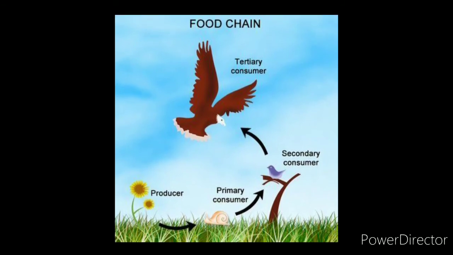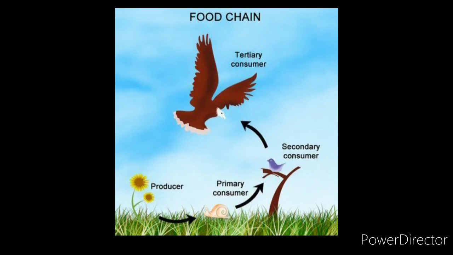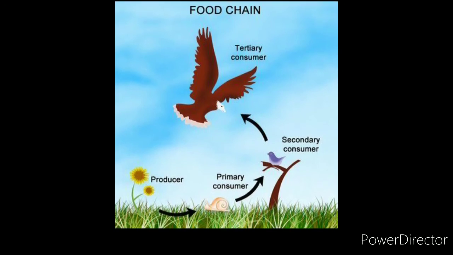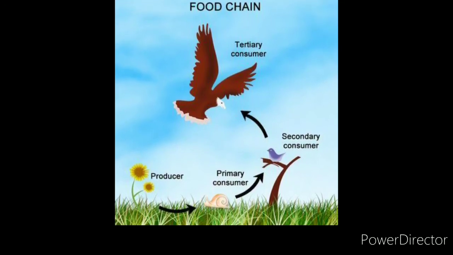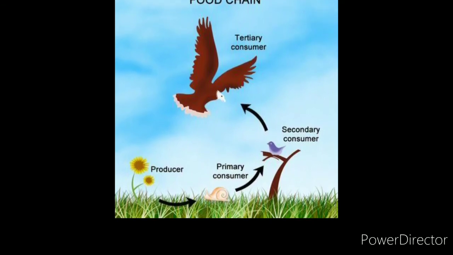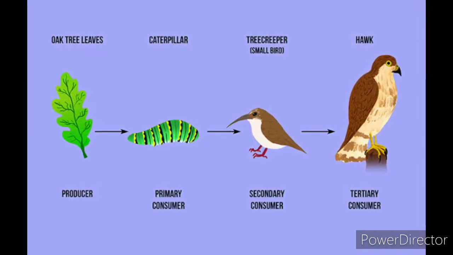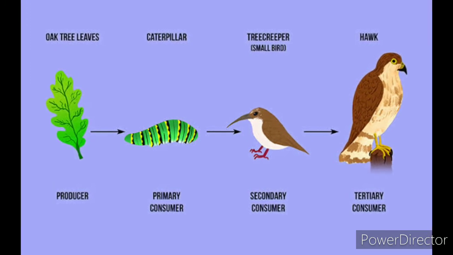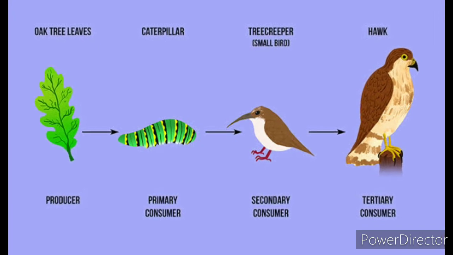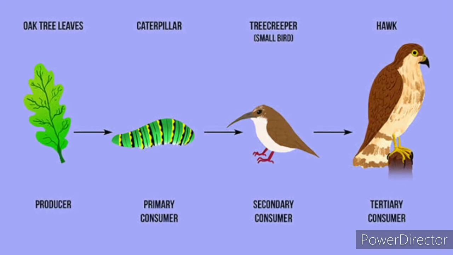And there is an extra differentiation. There is a quaternary consumer just above the tertiary consumer. Often this happens in nature. So the primary consumer feeds on the producer, while the secondary consumer feeds on the primary consumer, and the tertiary consumer feeds on the secondary consumer, and the quaternary consumer feeds on the tertiary consumer, and it goes on. So this is a typical interaction of animals in an ecosystem based on how they eat each other.